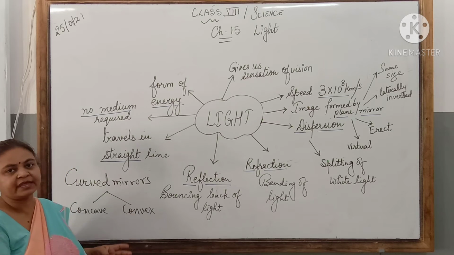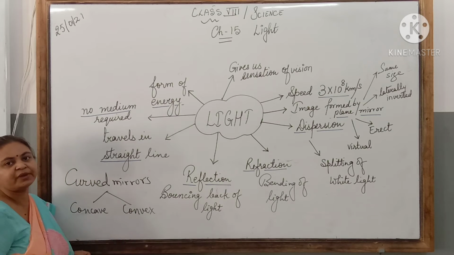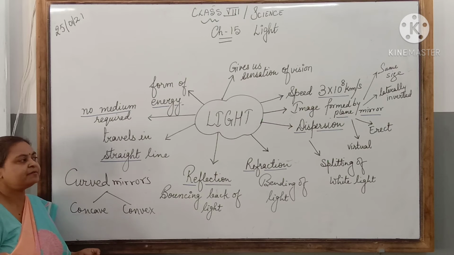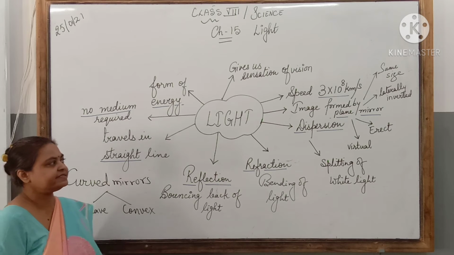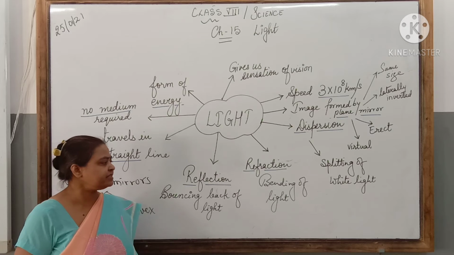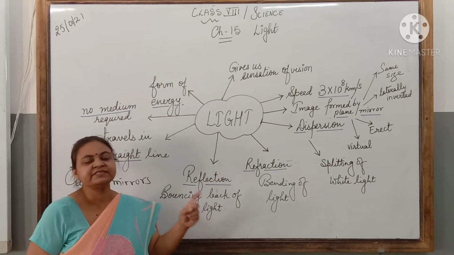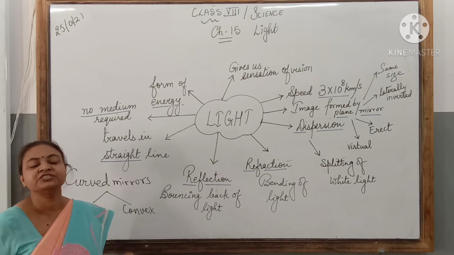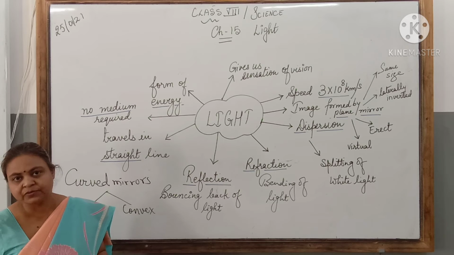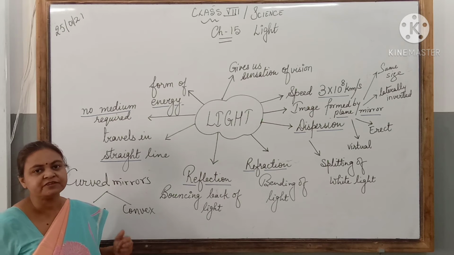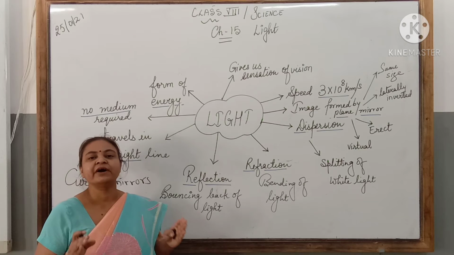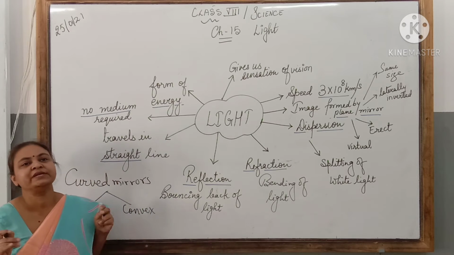We have studied the characteristics and uses of the image formed by concave and convex mirrors as well as the lenses. In class 7, one more important characteristic we have studied, that is dispersion of light, that we are going to study again. Dispersion means splitting of white light into its constituent colors.